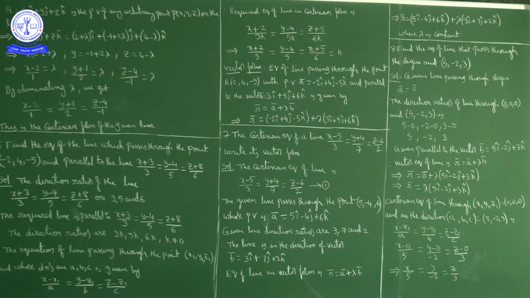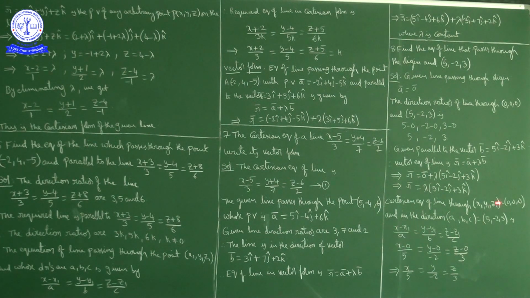Okay, this is the vector form. Now the Cartesian form of the equation of the line. The Cartesian equation of a line passing through the point (x1, y1, z1), here the point is the origin, so I'll consider (x1, y1, z1) as (0, 0, 0), and in the direction of a, b, c, here (a, b, c) is (5, -2, 3). A line passing through (x1, y1, z1) and in the direction a, b, c, or else with direction ratios a, b, c, has the Cartesian equation (x minus x1) by a is equal to (y minus y1) by b is equal to (z minus z1) by c.